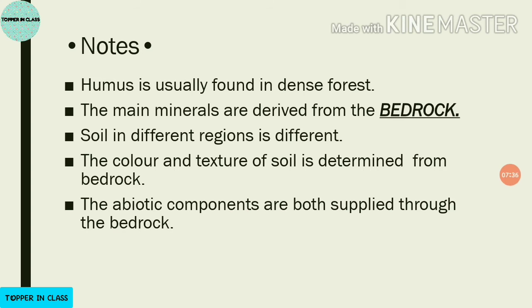Okay, the color and texture of soil is determined from what? It is determined from the bedrock. Bedrock is so important, you can see, right? The abiotic components in soil are also supplied from the bedrock.